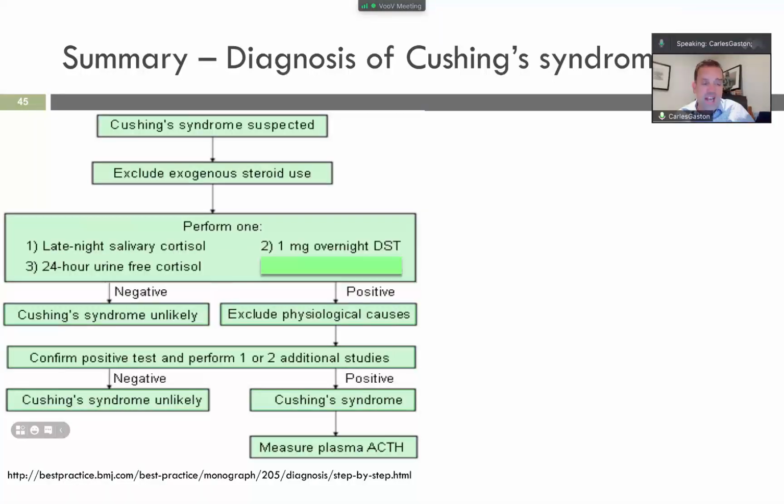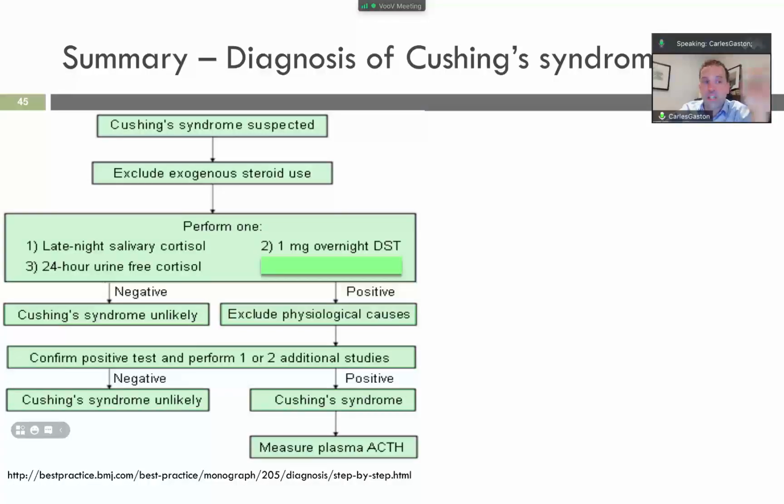If the tests are positive, we have excluded physiological causes, right? Which are the physiological causes? Mental illness, stress, anorexia, depression, all these things, right? Which can influence the ACTH corticosteroid pathway. And if the tests are positive, confirm Cushing's syndrome, then perform one or two additional studies, and measure plasma ACTH.